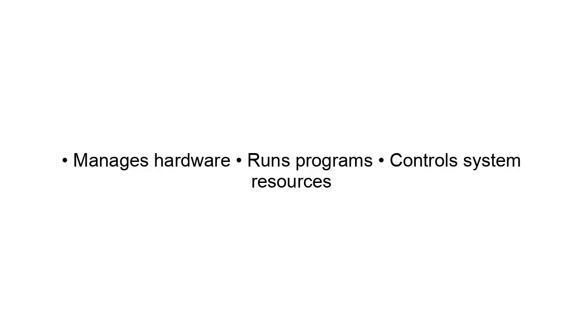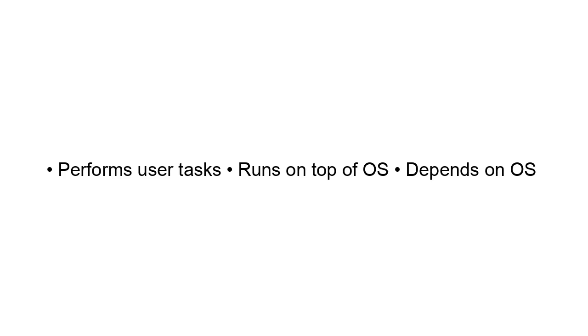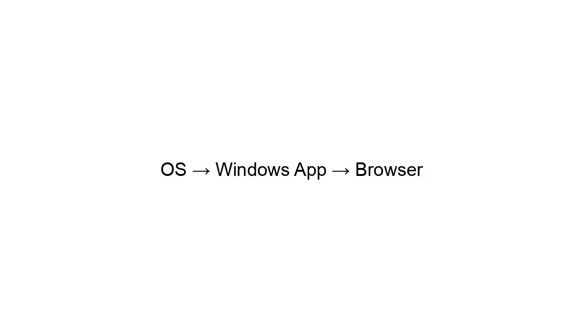Application software performs user tasks, runs on top of the OS, depends on the OS. Examples: OS means Windows. App means browser. So, OS runs the computer. Apps run on the OS.